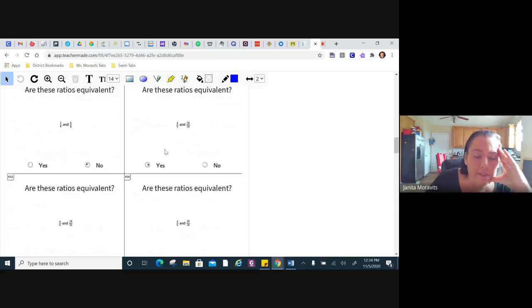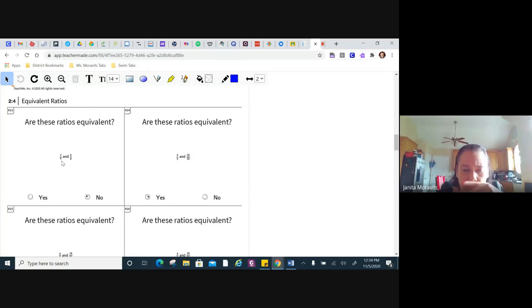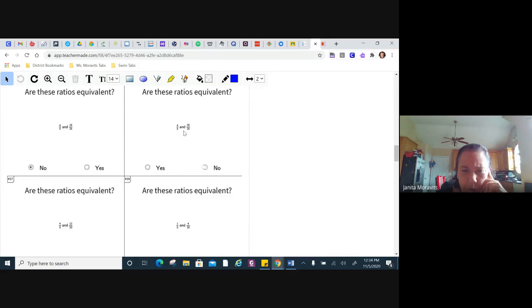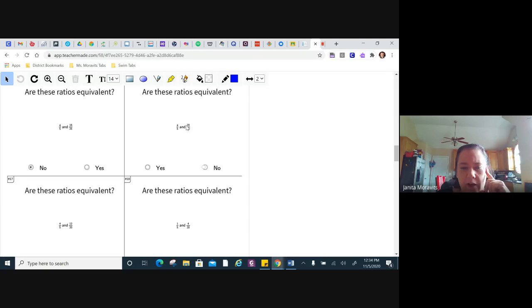All right. This part right here on equivalent ratios is really super important that you understand. What you've got to do is tell me, are these two ratios the same? For example, let me go to one that we haven't answered yet. You have 4/5 and 20/25. Is there a number that you could multiply by 4 and also multiply by 5 and get 20 over 25? 5. So 4 times 5 is 20, and 5 times 5 is 25.